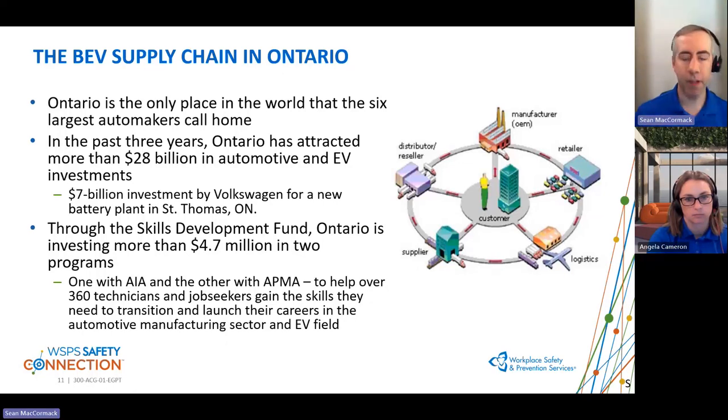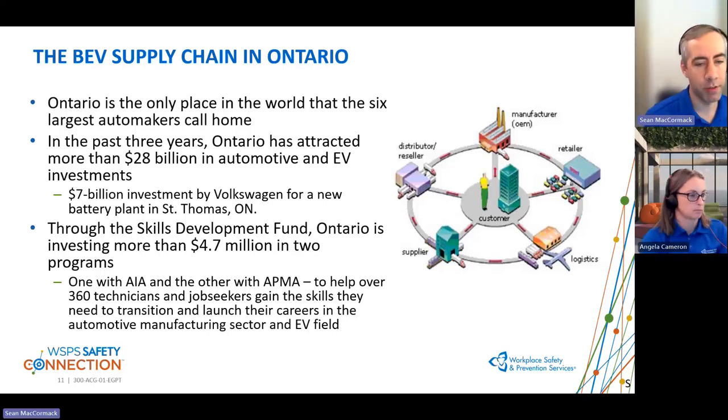Additionally, through the Skills Development Fund, Ontario is investing almost another $5 million to upskill over 360 technicians and job seekers to gain the skills that they need to launch or transition their careers as we move from ICE vehicles to battery electric vehicles.